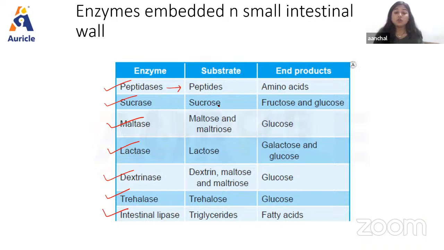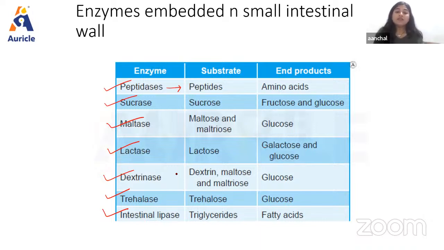Then sucrase will act over sucrose, and the end product we'll receive is fructose and glucose. Then we have maltase. The substrate for the enzyme maltase is maltose and maltotriose, and the end product we'll receive is glucose. Then for the lactase enzyme, the substrate is lactose, and the end product is galactose and glucose.